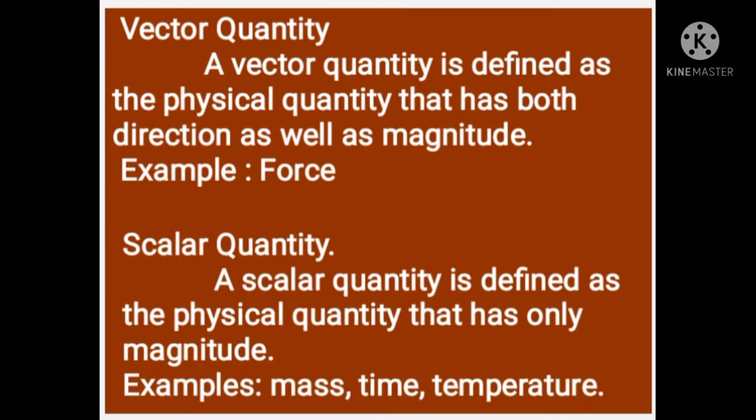Suppose somebody asks you, what is the distance between school and your home? We just say 10 kilometers. And also, what is the temperature of a glass of hot water? We can say that it is 90 degrees Celsius. So, some quantities need only their magnitude to express them. There is no need to specify a direction. That type of quantity is known as a scalar quantity.